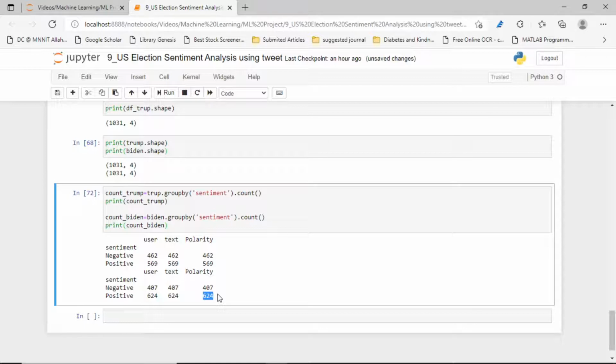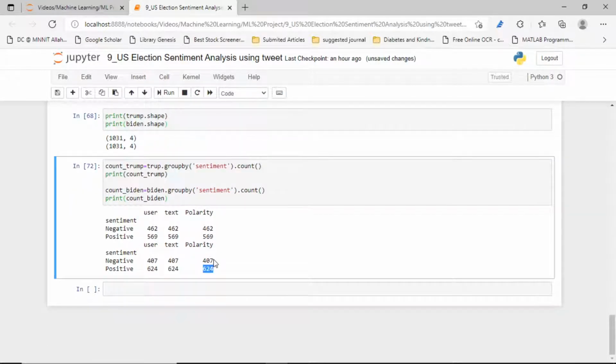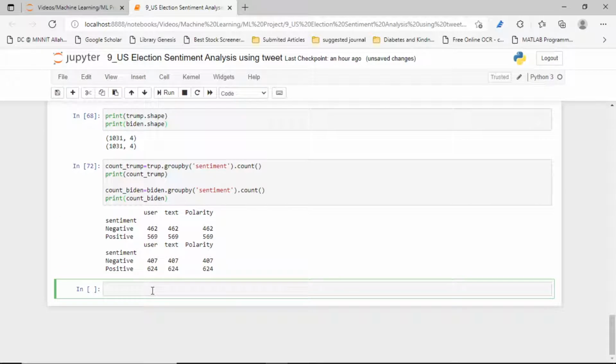So now the next thing is we want to plot. Which plot? We have to plot the sentiment as a bar plot. So let's see how we'll do that. I want to plot it that way. So we want to take the negative one and the positive one. First, let's show the list of the positive one.